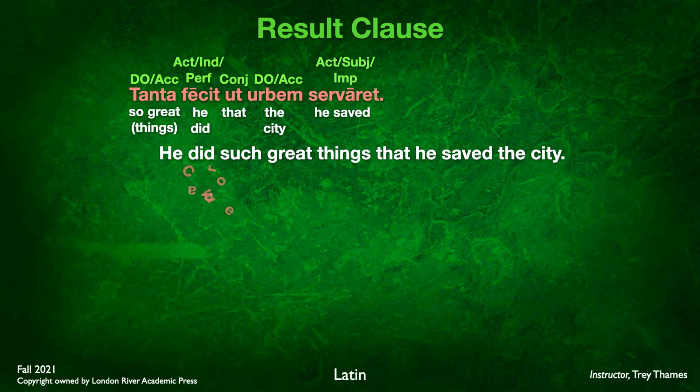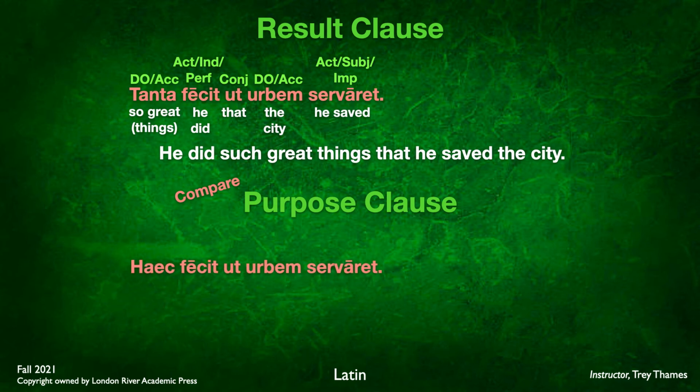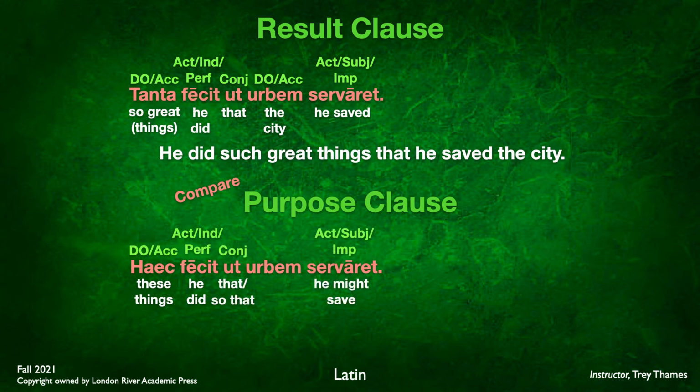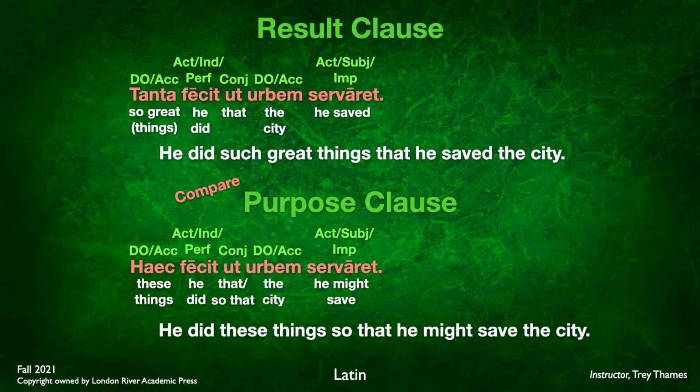Now compare this to a purpose clause. Very similar here. We have haec fecit ut urbem servaret. Again, we have the same verb, fecit. This time we have the direct object as haec. This is accusative plural neuter, these things. But we still have ut urbem servaret. So the only thing different here is the use of tanta versus the use of haec.